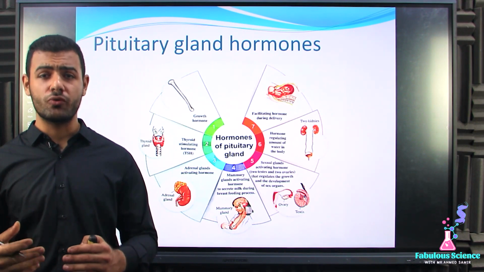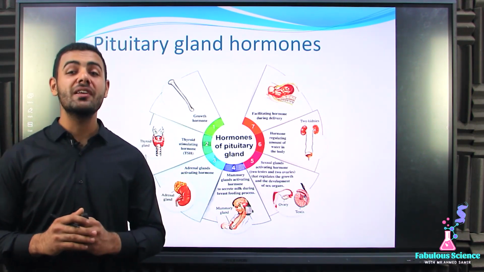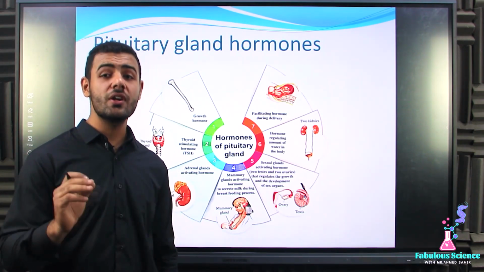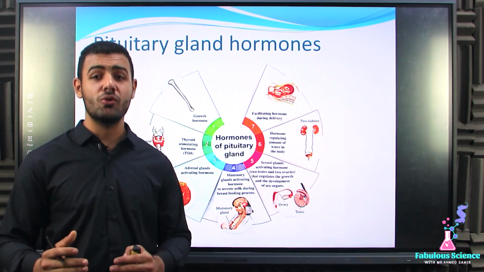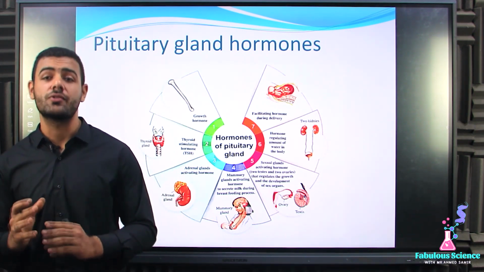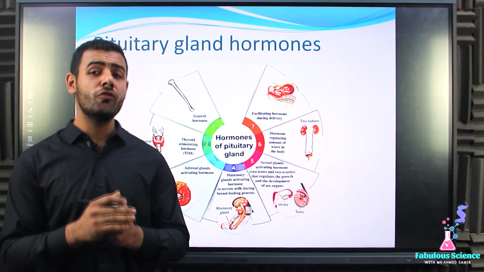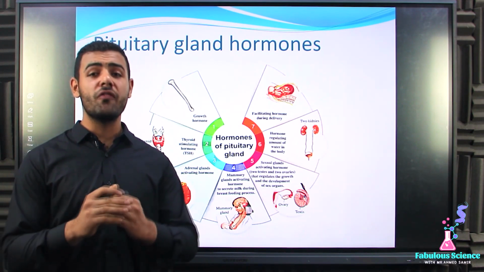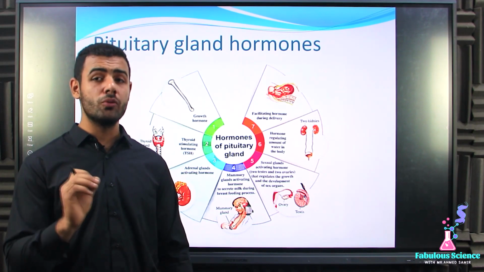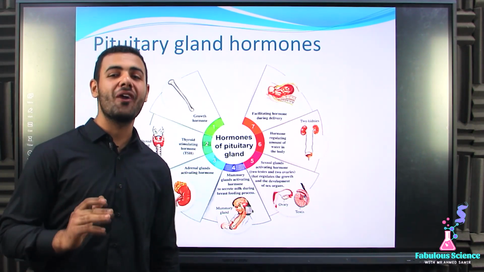Do we have other hormones? Of course, we have a lot. We also have a mammary gland activating hormone, which plays an important role during breastfeeding. And we also have a sex organs activating hormone, which also plays an important role during the growth and development of sex organs. And we also have the hormone that regulates the amount of water inside our body. And finally, we have a hormone which facilitates delivery. Let's start with the first hormone.